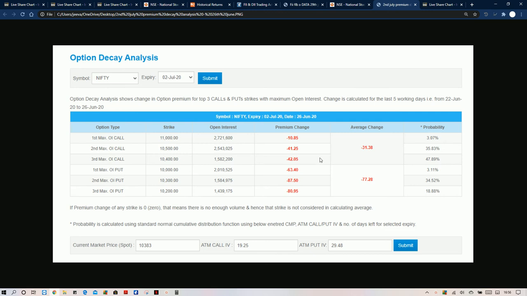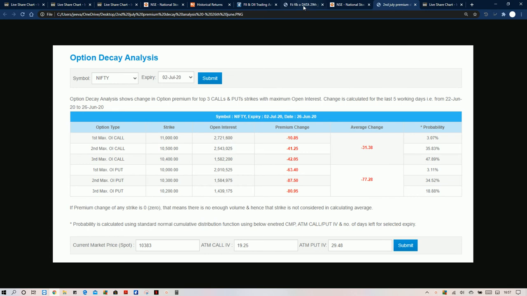So that is the reason we can conclude that the institutions are more active in call selling rather than call buying. The call buying is only by the retailers and not by the institutions.